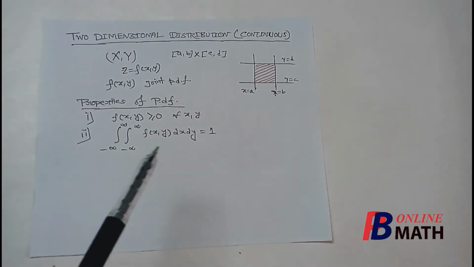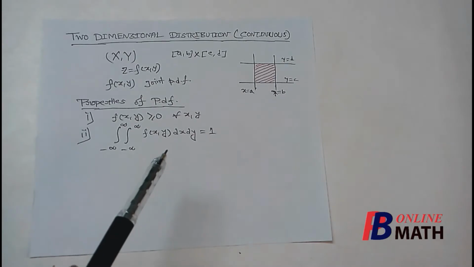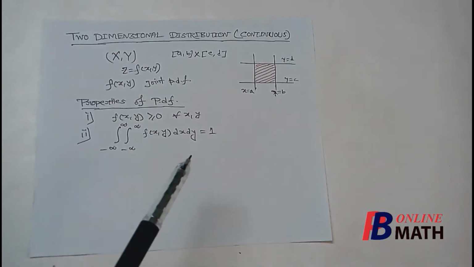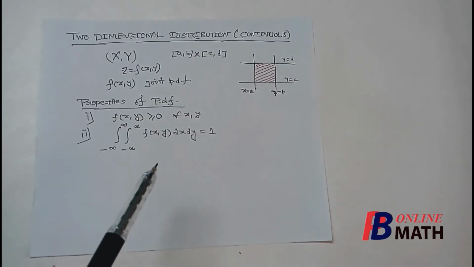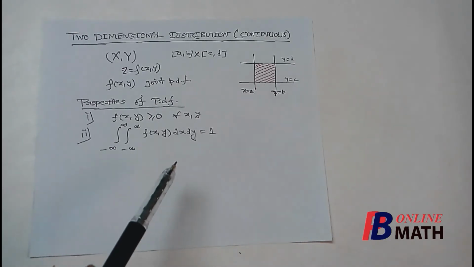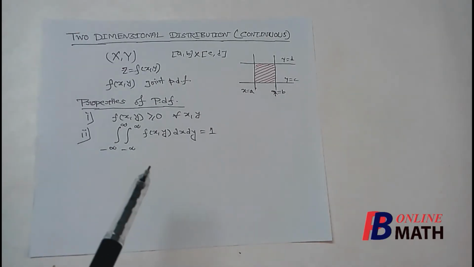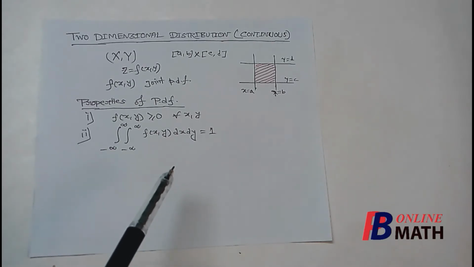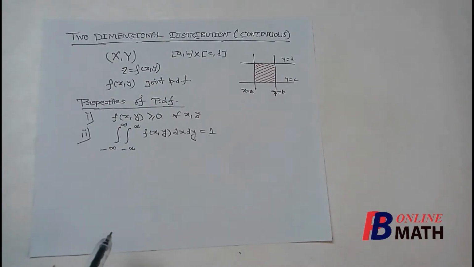So the double integration of f(x,y) is equal to 1 in the entire xy plane. So the sum of the masses, in this case the volume of the masses, must be equal to 1. So these are the two properties of the joint density function for two-dimensional continuous distribution. Next we shall define the distribution function, actually the joint distribution function, for two-dimensional continuous distribution.